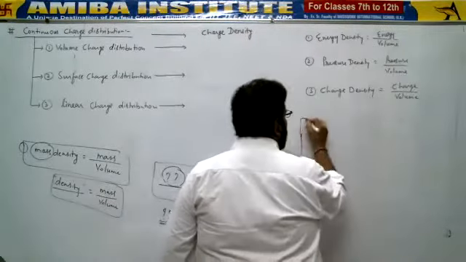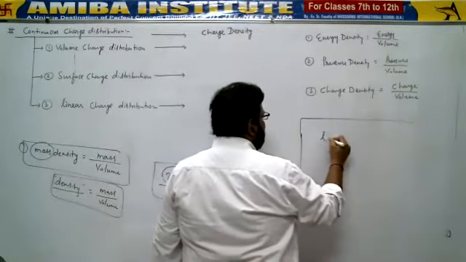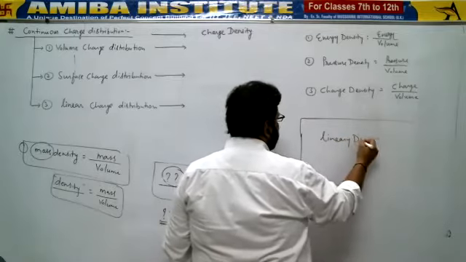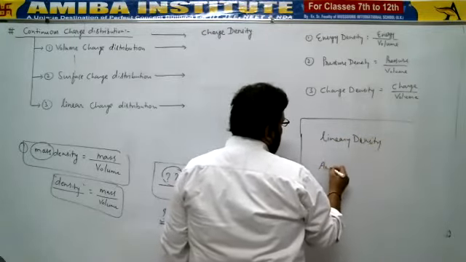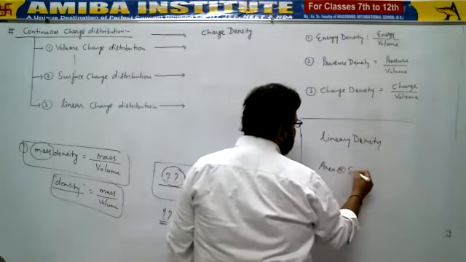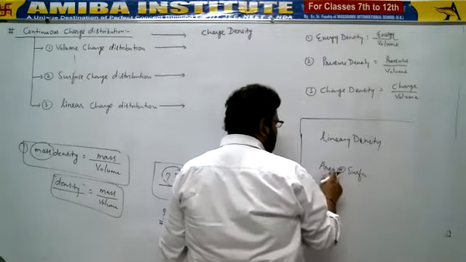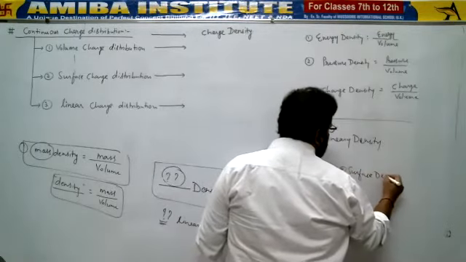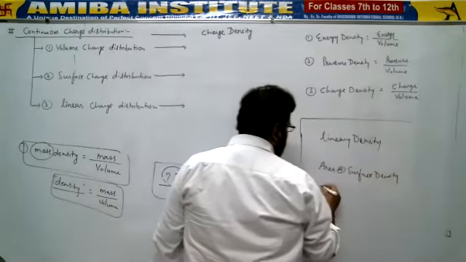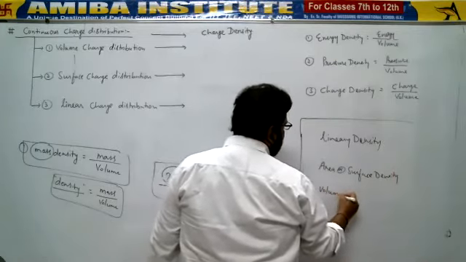So density could be three types: linear density, area or surface density, and volume density.